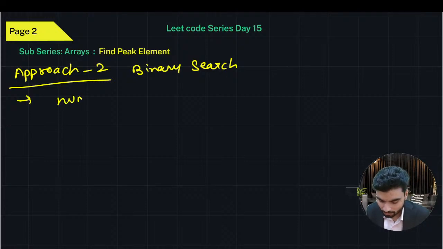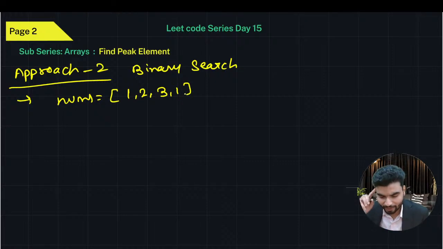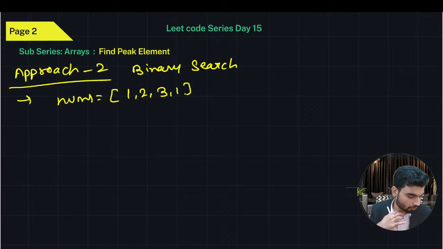So we have nums with the values 1, 2, 3, and 1. If we apply the binary search logic, you remember what we used to do. What if the array is not sorted? Yogis, even if the array is not sorted, binary search will be applicable. That's what we are going to see. Because anyhow, you cannot sort this array, because if you sort this array, you'll change the index of the peak.